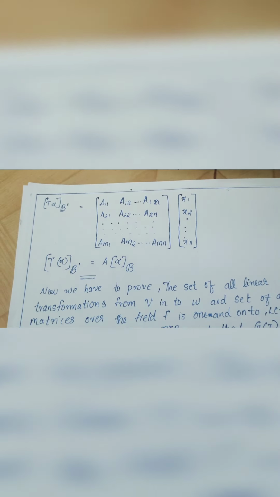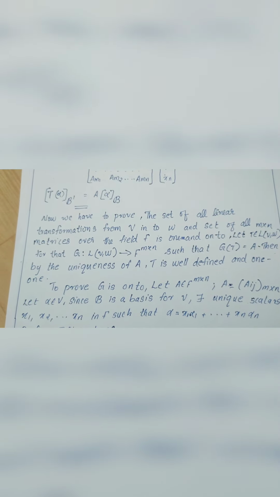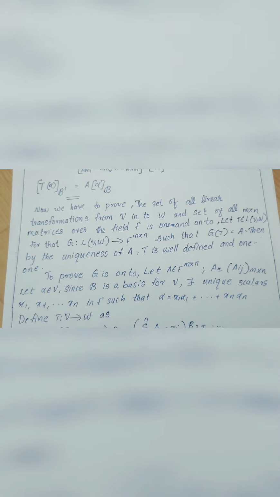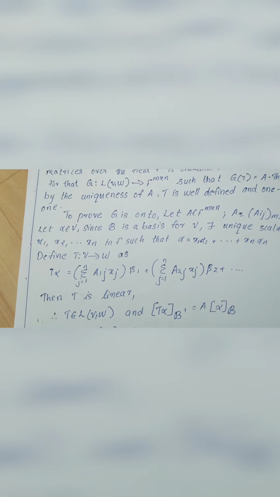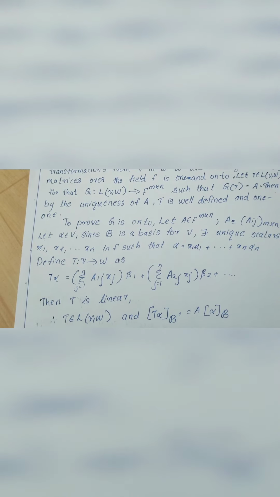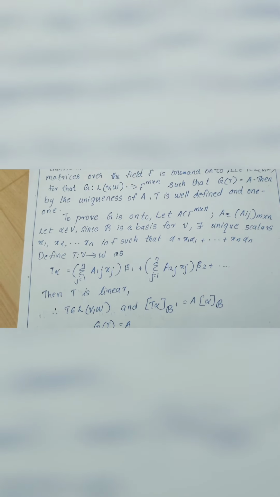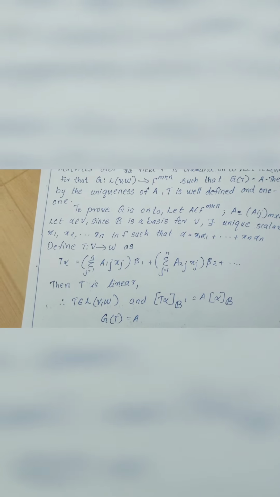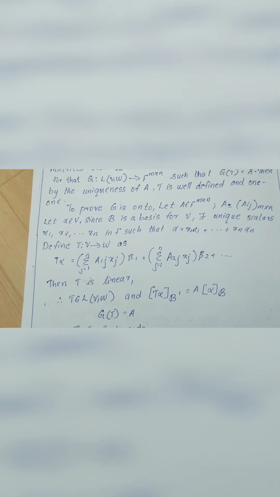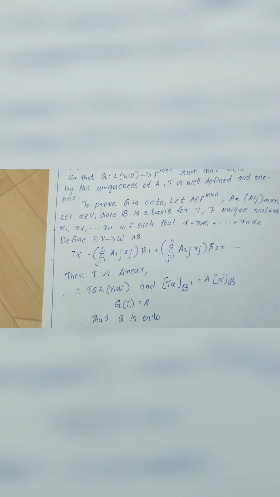Now we have to prove that the correspondence between the set of all linear transformations from V into W and the set of all m by n matrices over the field F is 1-1 and onto. For that, take T belonging to L(V, W), the set of all linear transformations, and define a function g from L(V, W) to F to the m by n matrices. Since g is a function and T is a linear transformation, g of T will be a matrix A. Then by the representation of matrices, we get that A is unique. Since A is unique, g is well defined and g is 1-1.